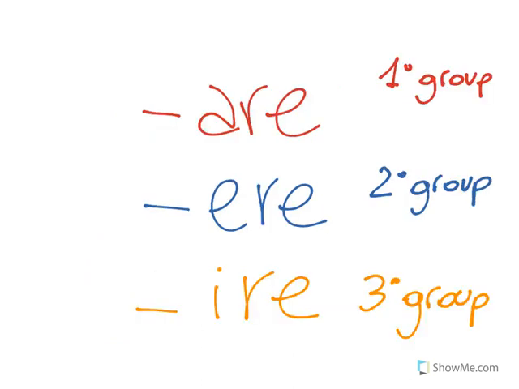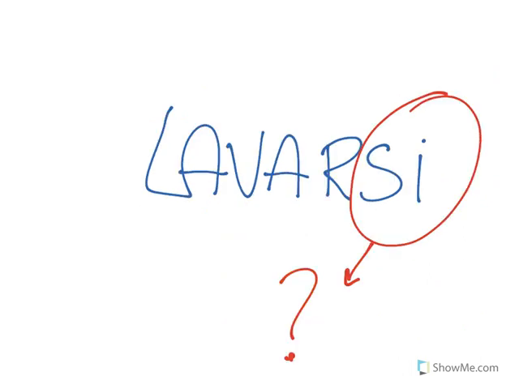We know that Italian verbs can be divided into three groups when we look at their infinitive form. We have thus verbs ending in are, verbs ending in ere, and verbs ending in ire. But here we have lavarsi, so why do we have that si as the ending of this verb?